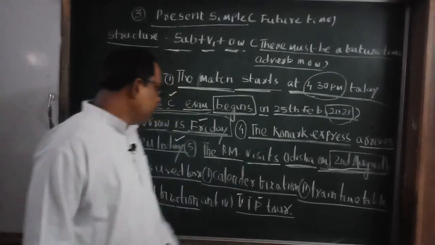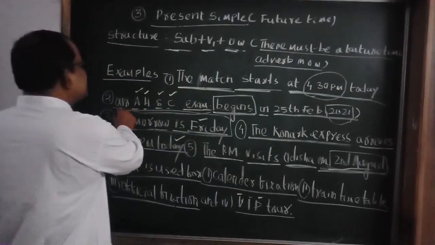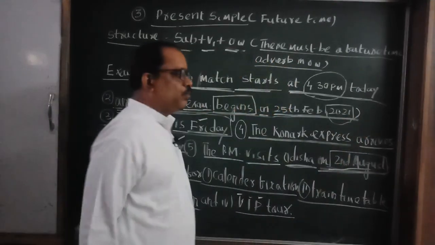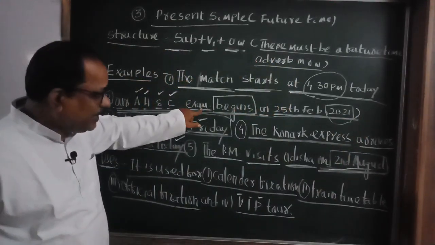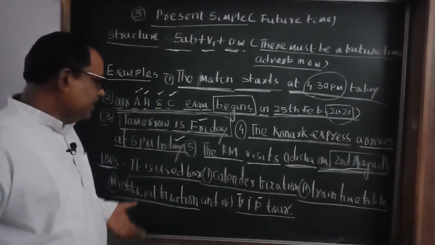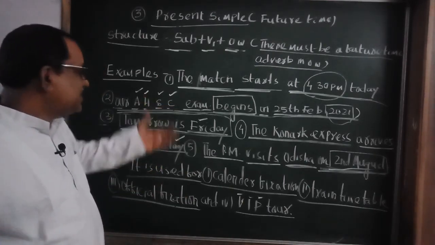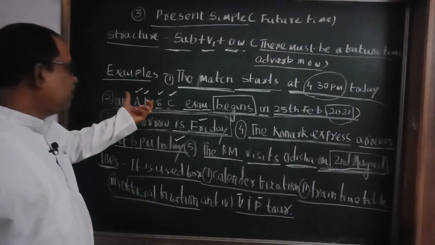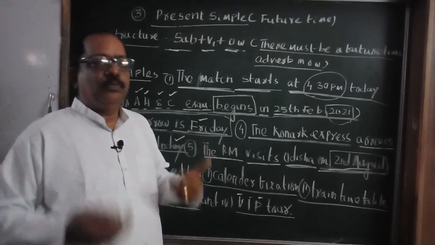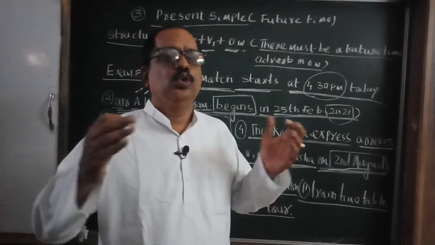and VIP tour. Here students, our HSC examination begins on 25th February 2021. Is it a train timetable? No. Is it a VIP tour? No. Is it calendar fixation? No. What is it? It is official fixation. Our Odisha board is the Board of Secondary Education, Odisha.